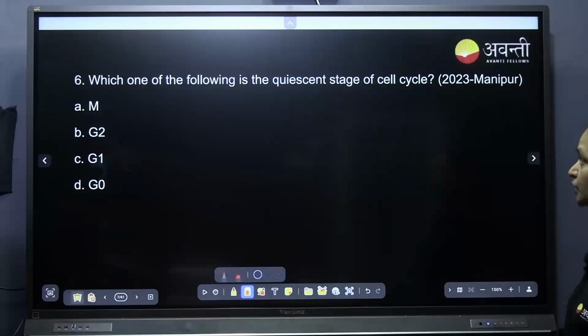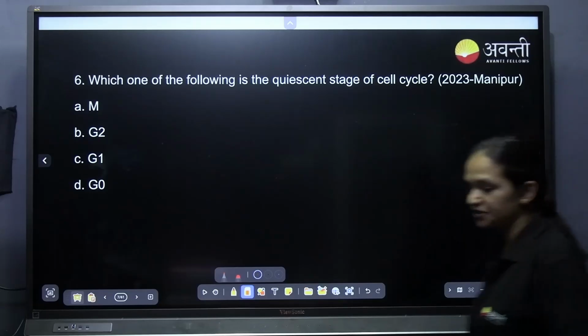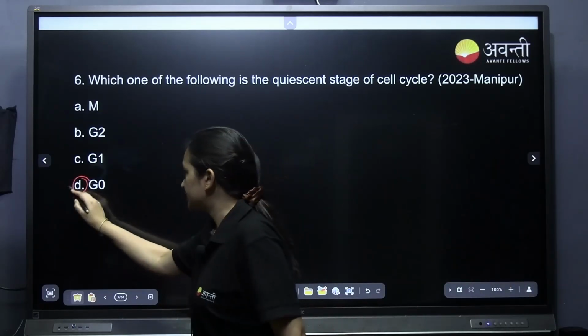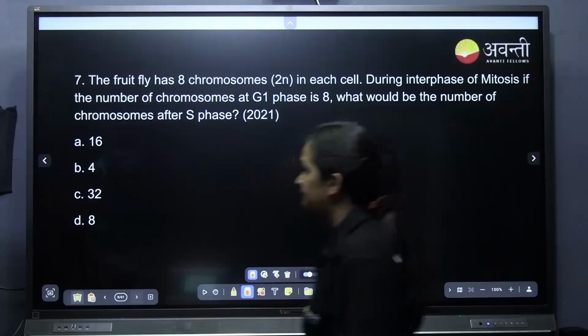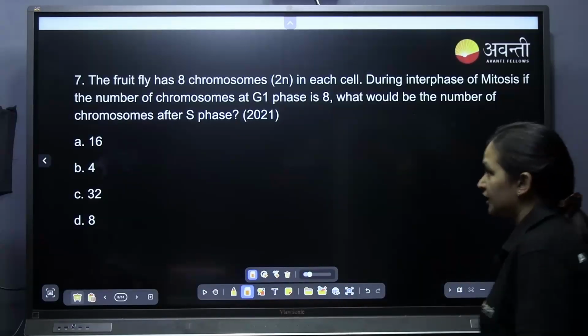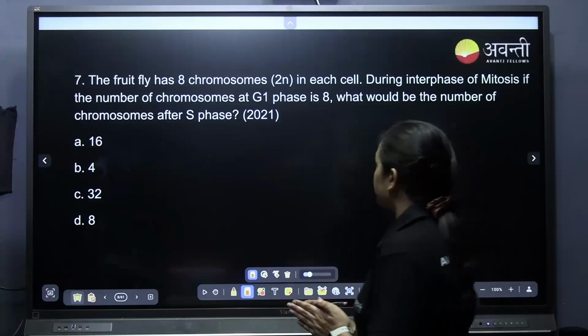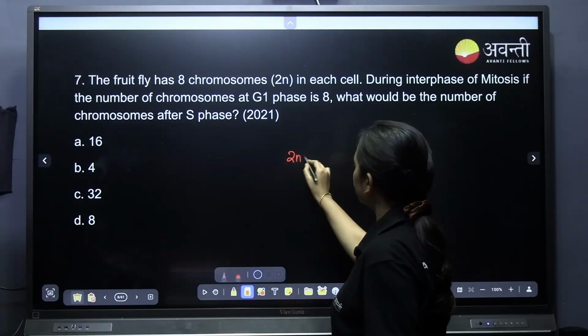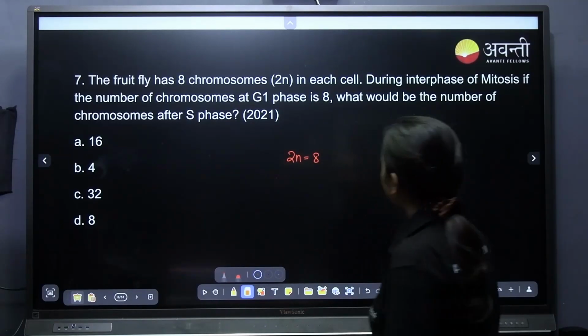Which one of the following is quiescent phase? Easy as that. Which is that? G0 phase. Very good. This is a very, very good question. The fruit fly has 8 chromosomes, that is 2n is 8 in each cell.